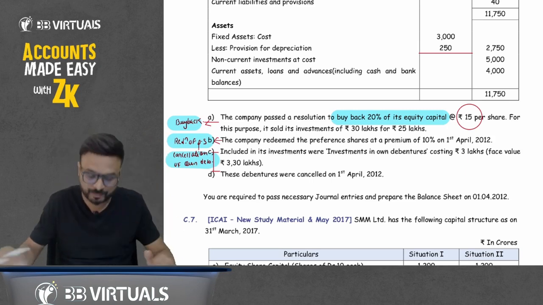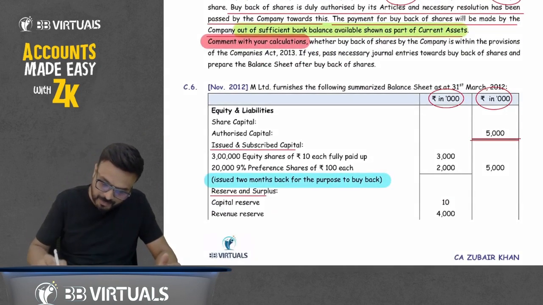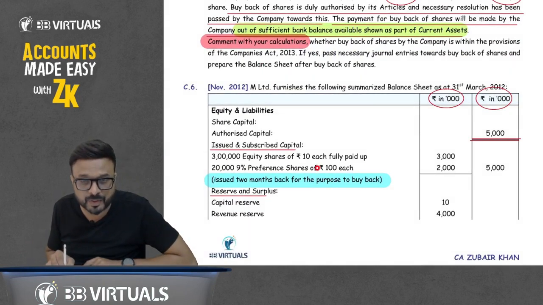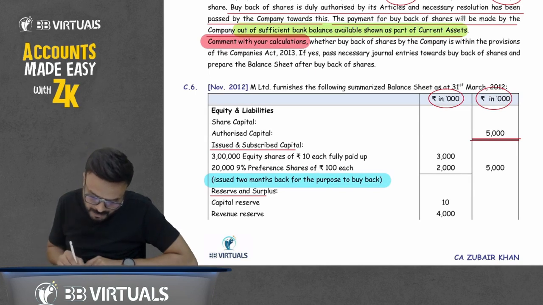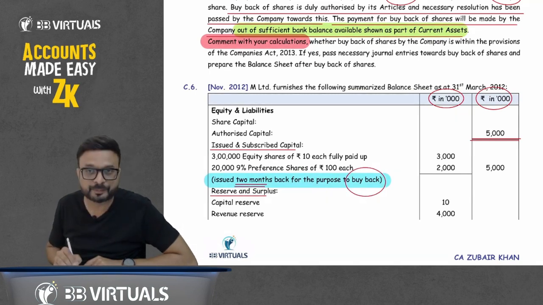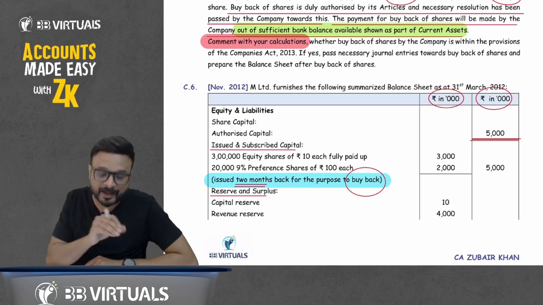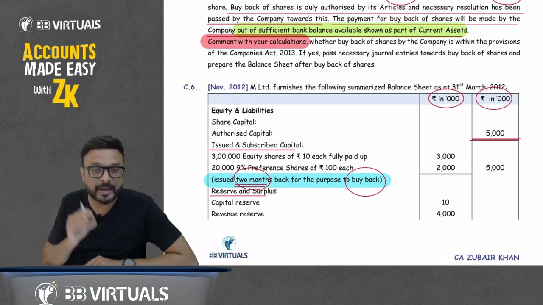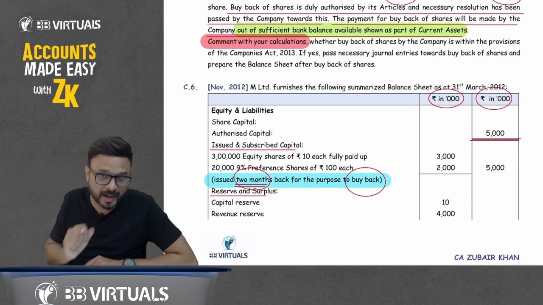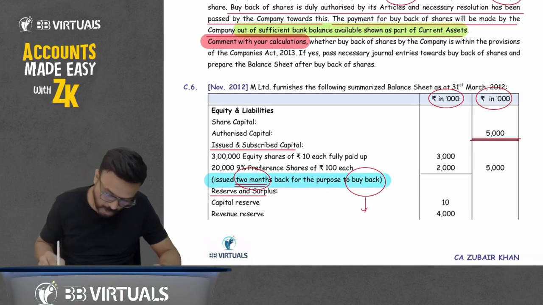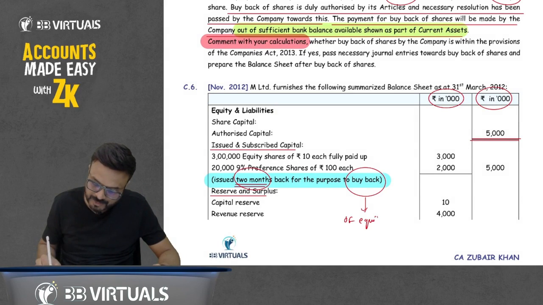Agree. But listen, when you see the balance sheet, there is the preference share which is appearing in the balance sheet. You can see in your balance sheet 20,000 9% preference shares of rupees 100 each. These shares were issued just 2 months back for the purpose of buyback. So we have issued shares in the market 2 months back for the purpose of what? Buyback of shares. For the purpose of buyback of what? Of equity shares.